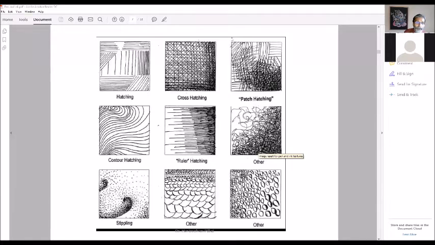Stippling, putting small dots on paper, is called stippling. Then these are all other textures, like fish scales you draw, or some other stone shapes you draw. So these are all called other textures. There is no specific name to it. You can give your own name if you want, but generally cross hatching, hatching, patch hatching, contour hatching, ruler hatching, etc. are the names given for different types of textures.